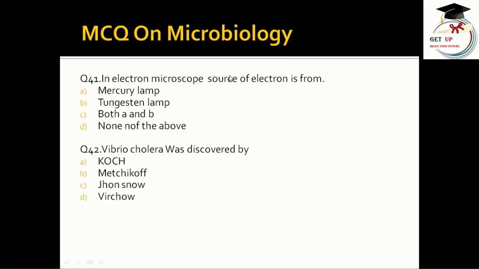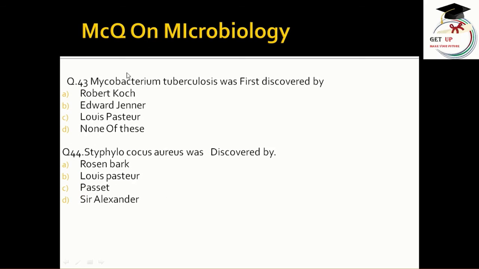In the electron microscope, source of electron is from mercury lamp, tungsten lamp, both A and B, none of the above. The correct answer is tungsten lamp. Similarly, Vibrio cholera was first discovered by Koch, Metchnikoff, Johnson Snow, Bicro. The correct answer is Metchnikoff. Mycobacterium tuberculosis was first discovered by Robert Koch, Edward Jenner, Louis Pasteur, none of this. The correct answer is Robert Koch.